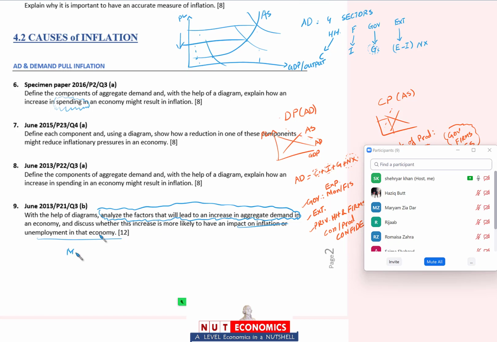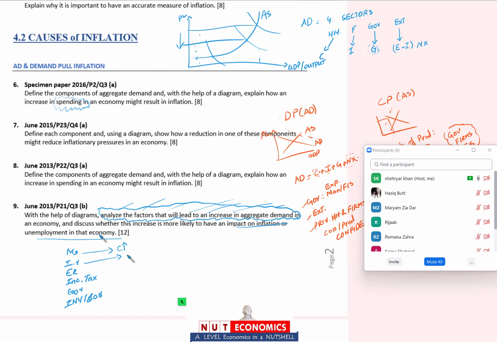We have, I made you memorize, money supply, interest rate, exchange rate, income tax, and government spending, and investor and consumer confidence. I made you memorize how each can impact aggregate demand. So the first part gives you a lot of ammunition. Remember the links: money supply, households will have more money, so the consumption part of aggregate demand will increase, therefore aggregate demand shifts.